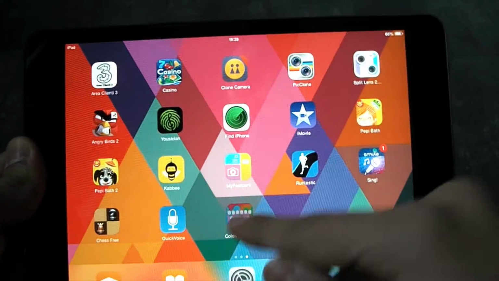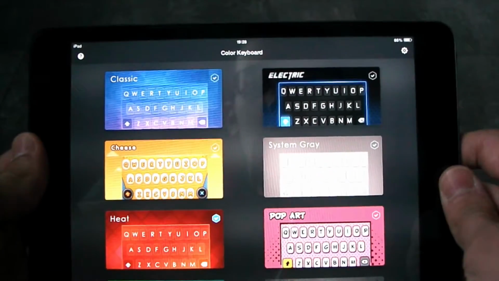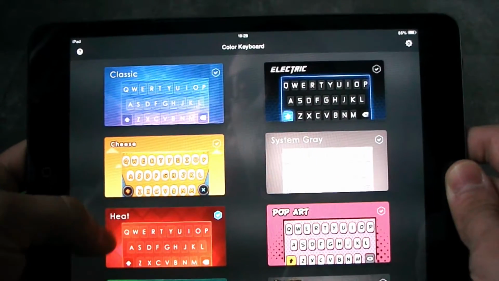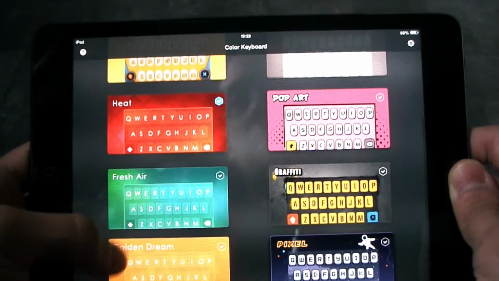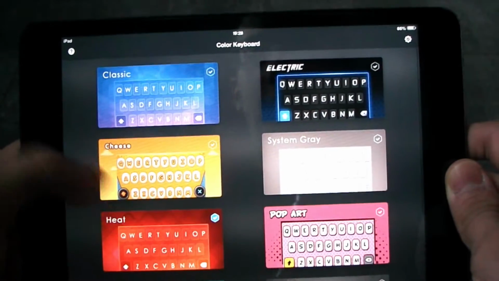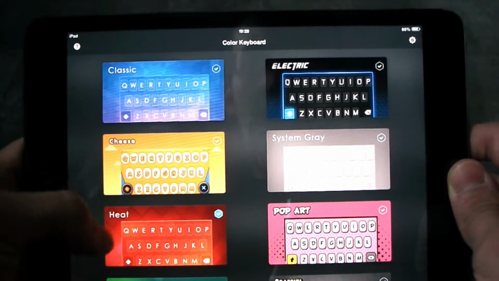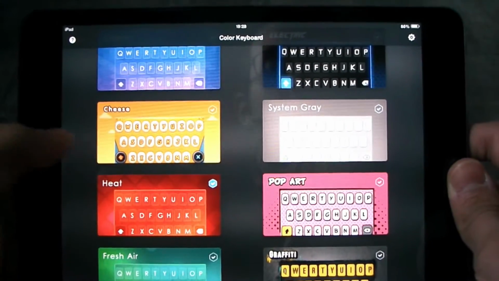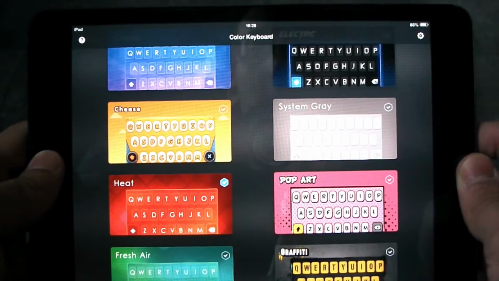Close Settings and then go back to Color Keyboard. Here you'll find some amazing layouts for your keyboard. This is the only free app that I have found so far, and it has some amazing layouts. So I really like this keyboard, so I'm gonna select it. It's already selected, and now I'm going back.